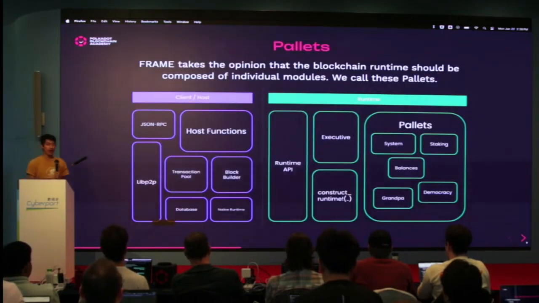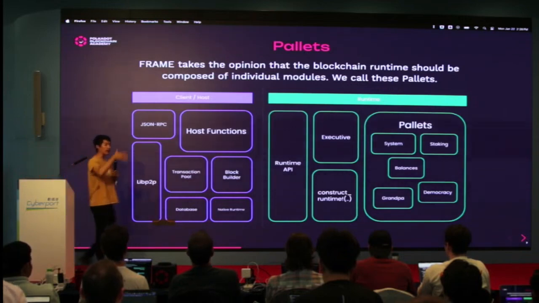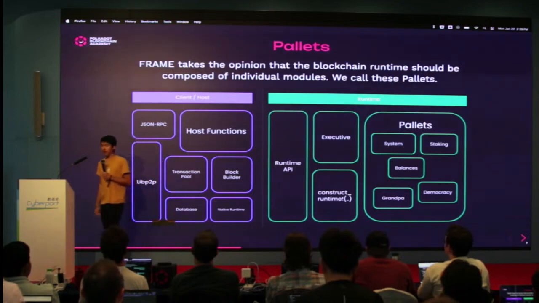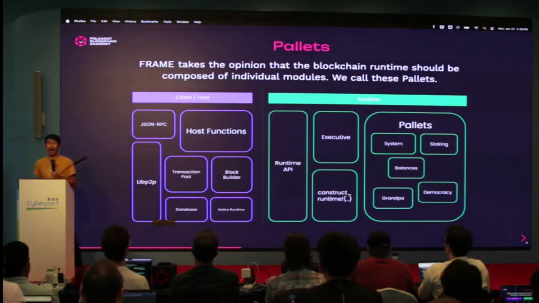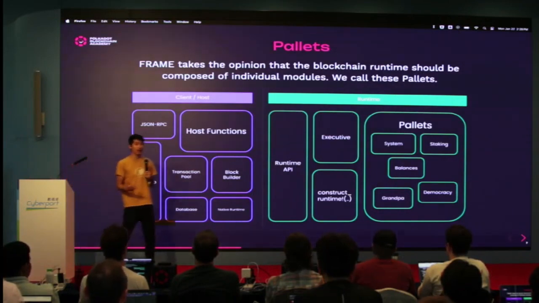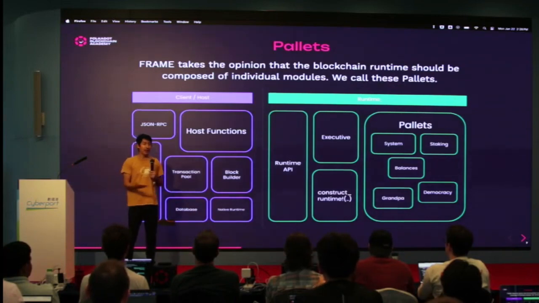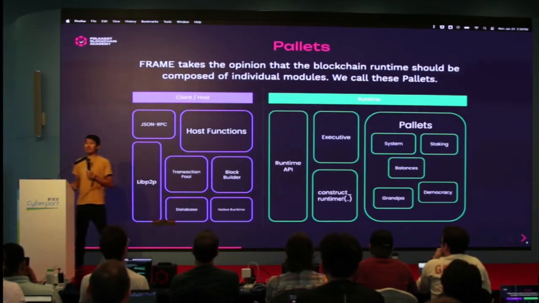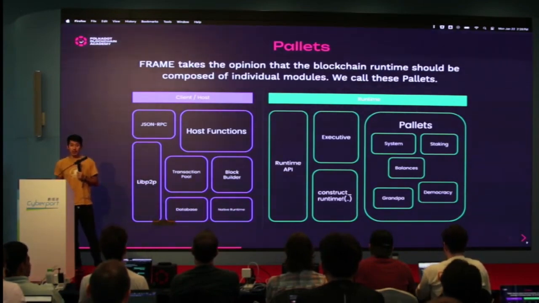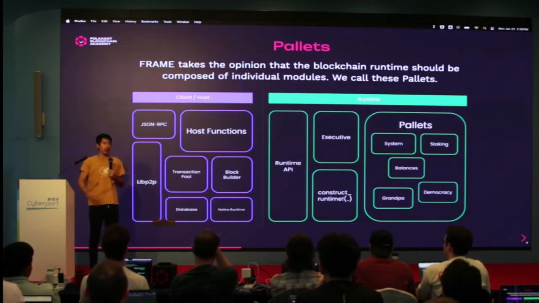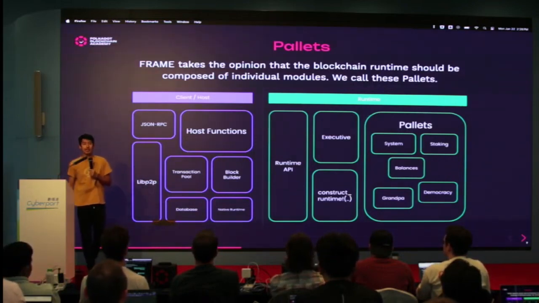So first, palettes. I think Jimmy already mentioned this a little bit. Hopefully, through the knowledge you might have about our frameworks here, palettes are basically our opinion on how the runtime should be developed and constructed. You could build a runtime which is just one giant blob of logic, right? Every single piece is all one thing. And in many blockchains, that's kind of what they did for a long time, right? But we don't think this is a very scalable or manageable code base, right? Imagine I change one thing here and it affects the whole of all of your runtime logic. It just doesn't make sense.